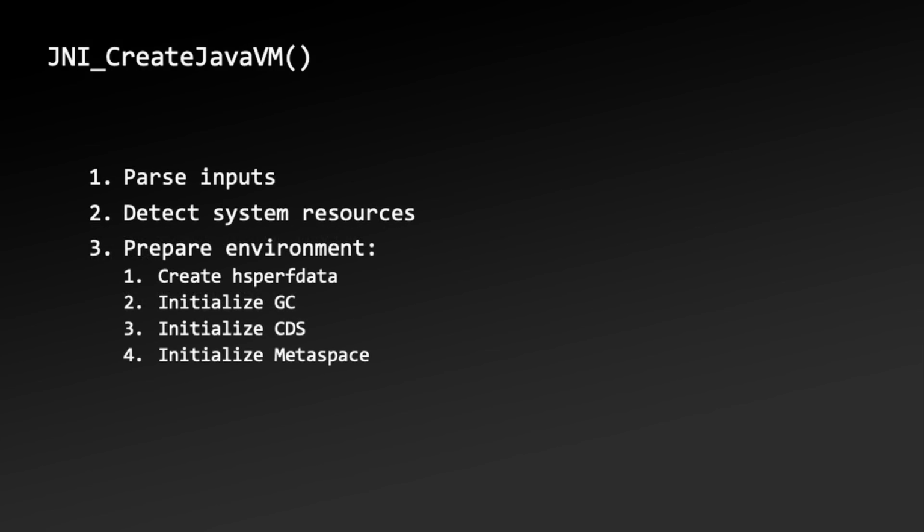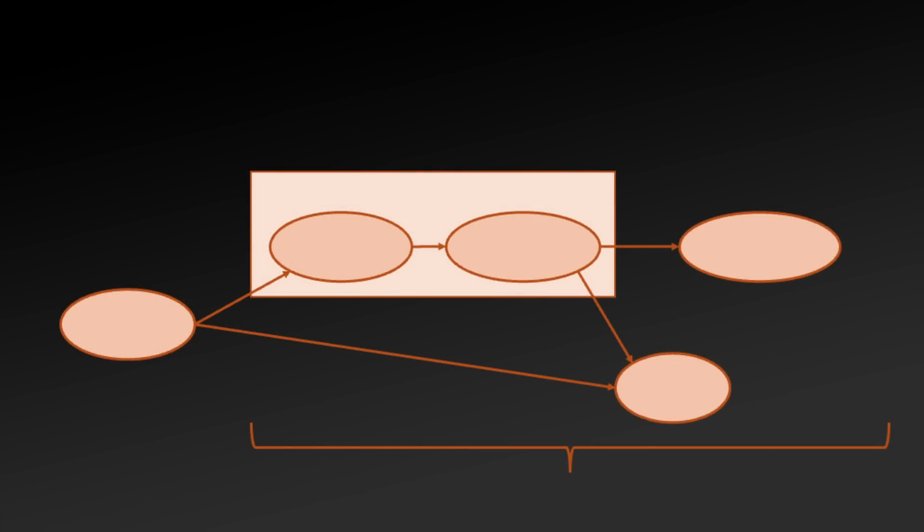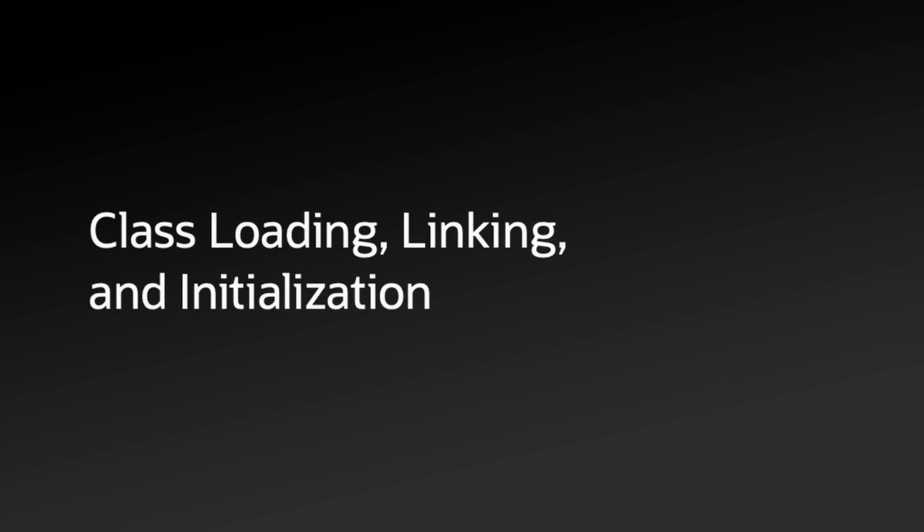So to quickly review, already the JVM has performed several important steps including parsing inputs, detecting system resources, and preparing the environment, which includes creating HSPerf data, initializing the GC, initializing CDS, and initializing metaspace. Got all that? Good. Because in the next part, I'm going to be breaking out charts to explain all the JVM is doing. So let's talk about the meaty part of JVM startup: class loading, linking, and initialization.